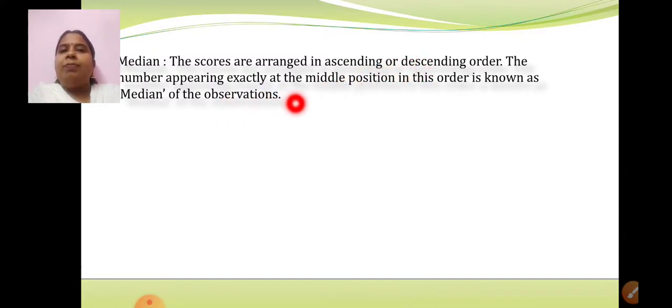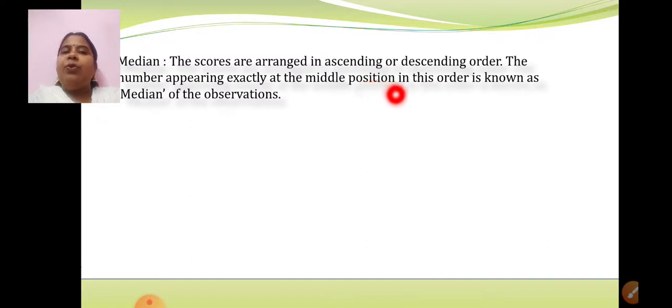Then the number appearing exactly at the middle position in this order is known as the median of the observations. Median means the middle number. So once we arrange the given data in ascending or descending order, the number appearing exactly at the middle position is known as the median of the observations. Then I told you two important points to remember about median.